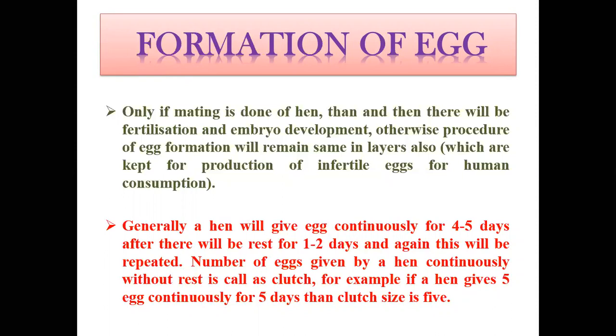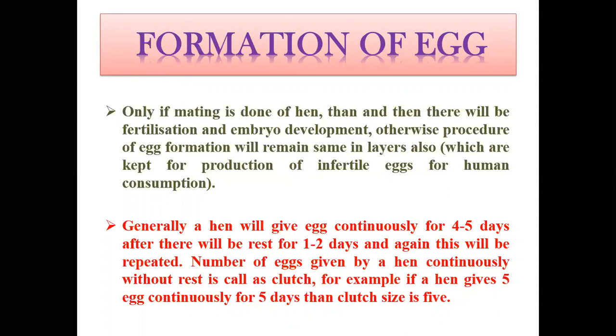As I said, if mating is there, then whatever eggs are produced will be fertile, and after 21 days there will be production of a chick. But if mating is not done, even then there will be production of eggs, but these eggs will be non-fertile and they are used for human consumption. Generally a hen will give eggs continuously for 4 to 5 days. After that there will be a rest period of 1 to 2 days, and again this cycle will be repeated.